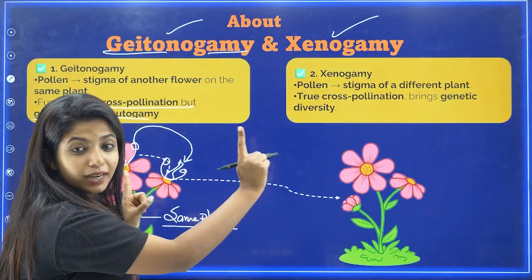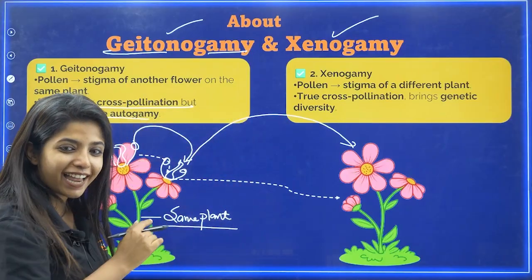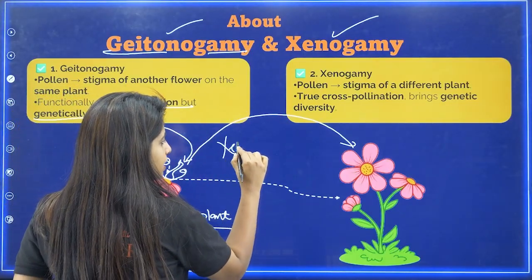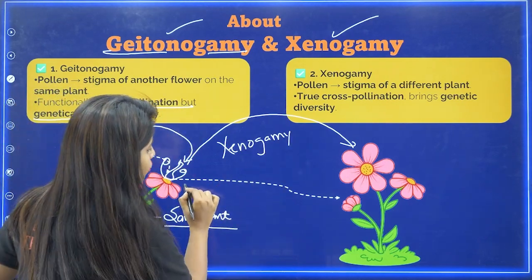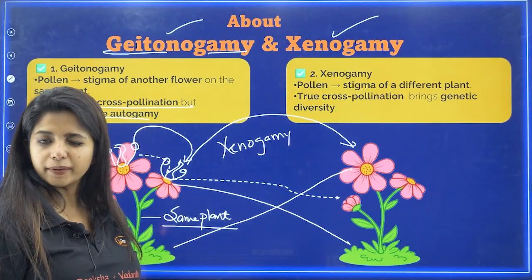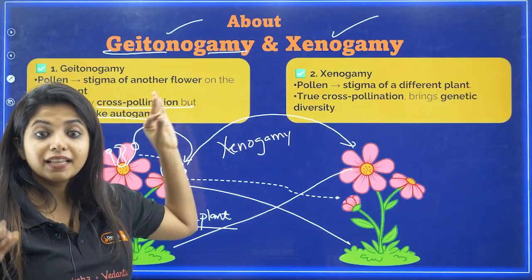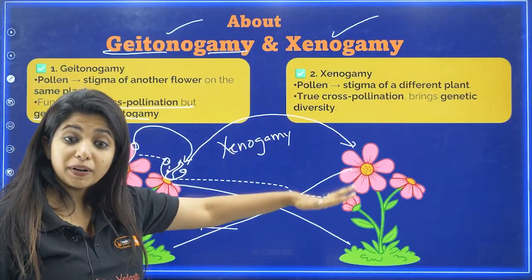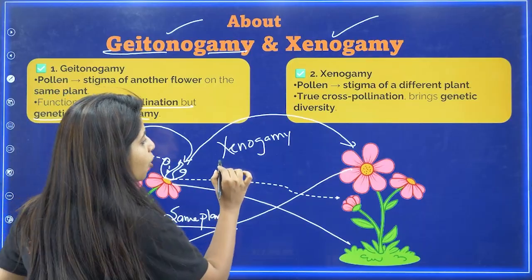Now these are two separate plants, my dear children, and from here the pollen goes there and lands peacefully over there. Okay, pollination is happening. What do you call this? Xenogamy. This is known as xenogamy, and it is easy for you to remember if you remember it like this. There's a cross over here, so X stands for cross and X for xenogamy. Okay, so pollen to the stigma of a different plant is happening. This is actual cross-pollination. This is true cross-pollination because it brings genetic diversity. So the only type of pollination that brings genetic diversity will be what?